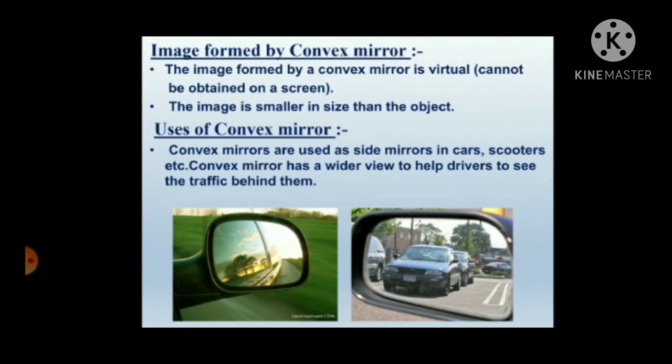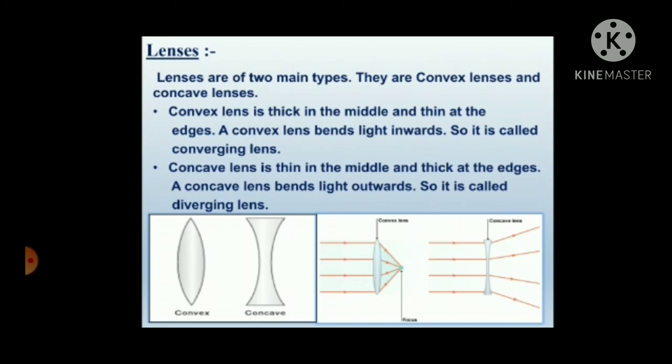Uses of a convex mirror. Convex mirrors are used as side mirrors in cars, as I told you, scooters, etc. Convex mirror has a wider view to help drivers to see the traffic. So it gives a wider view and a smaller view so that the driver can view all the traffic behind them.